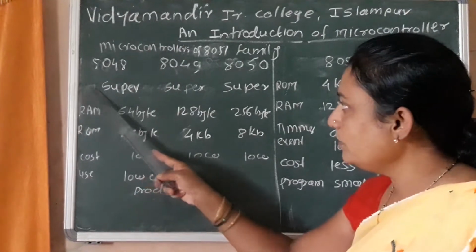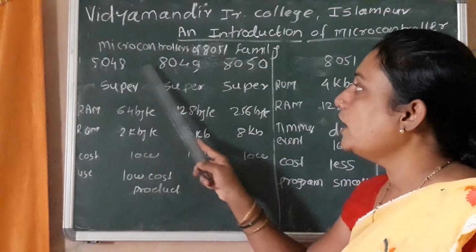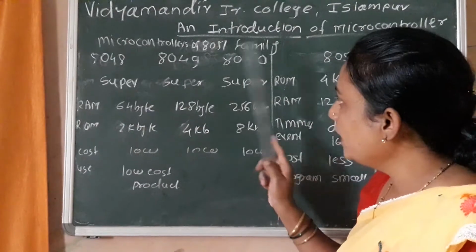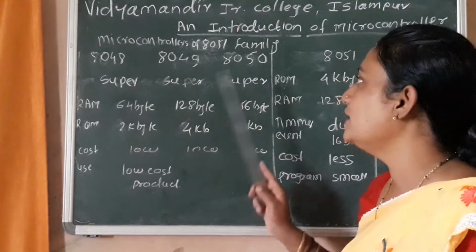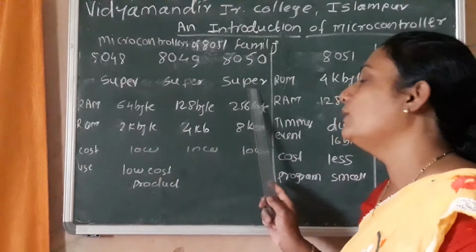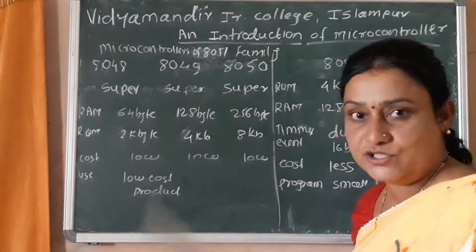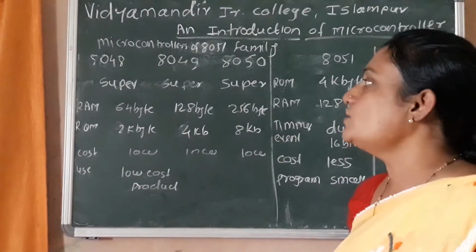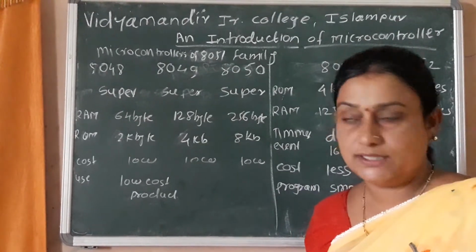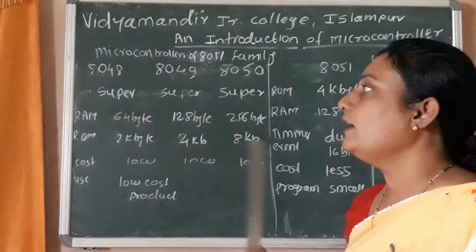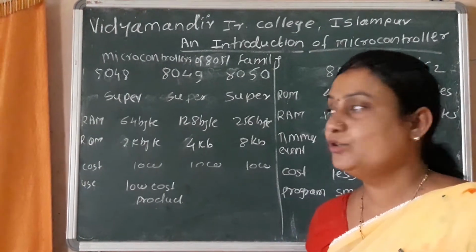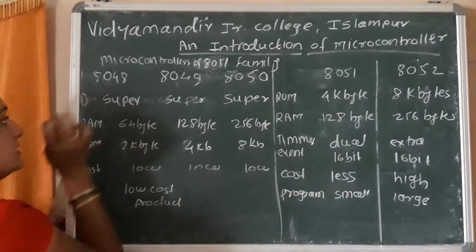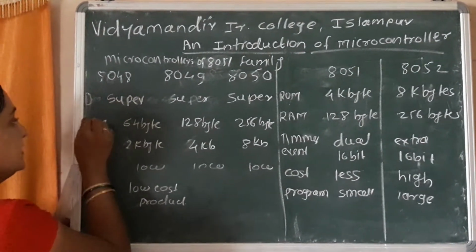Okay. First here we write architecture. The 8048 microcontroller is developed with a superscalar architecture. 8049 is also developed with a superscalar architecture, and 8050 also. The superscalar architecture is nothing but a superior architecture for developing the microcontroller or ICs.